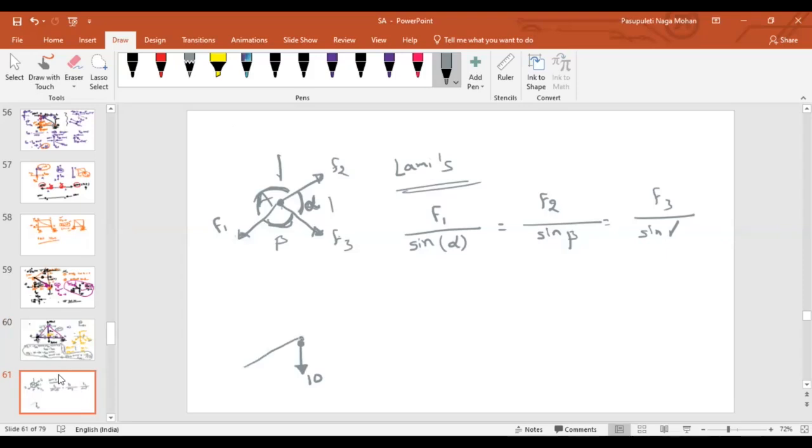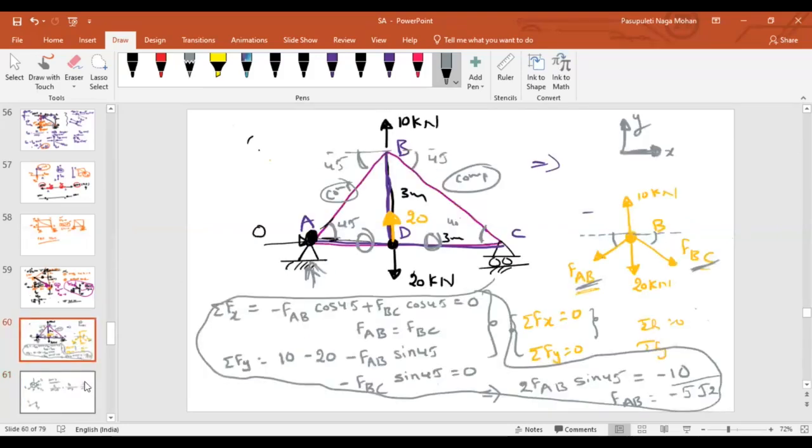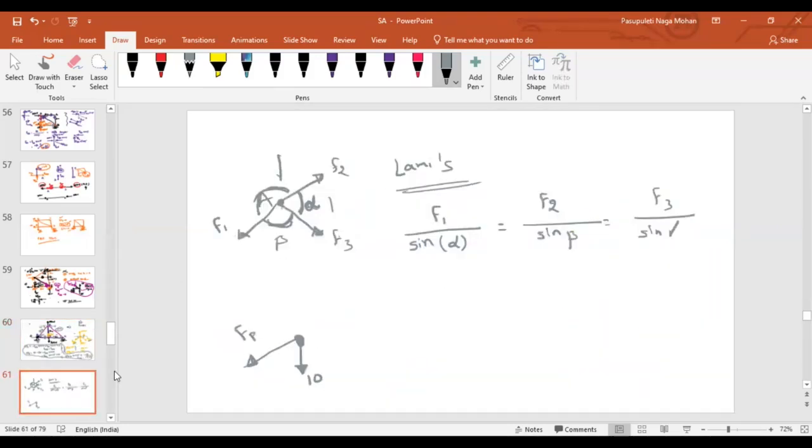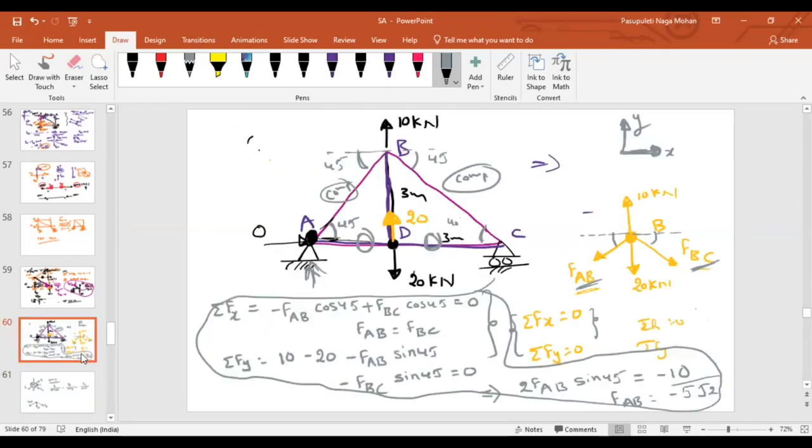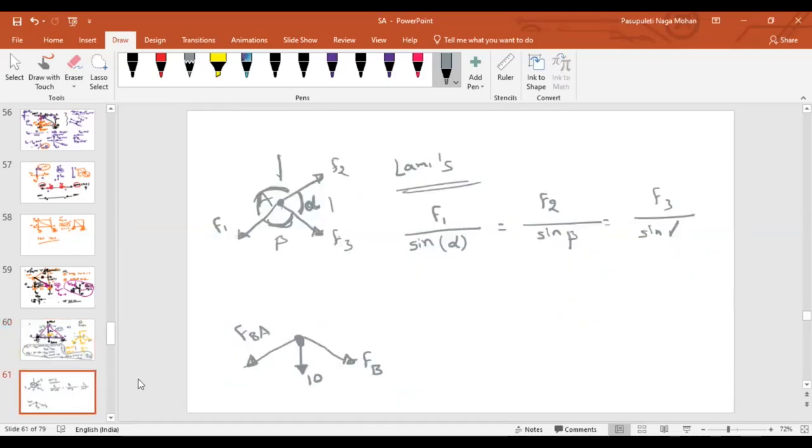And this is our initial representation. This is our force in member AB, or BA. And this is our force representation, FBE, FBC. Right? What about this angle?